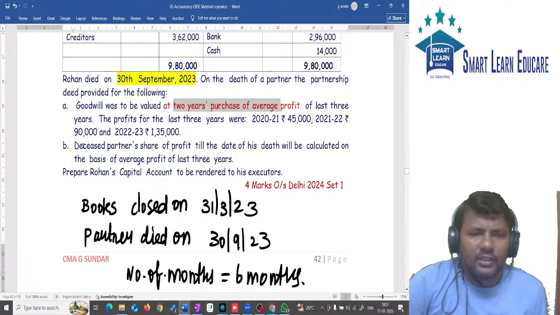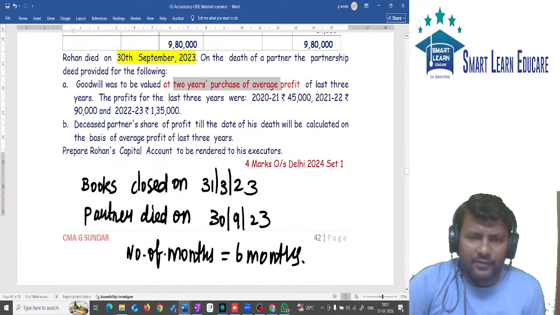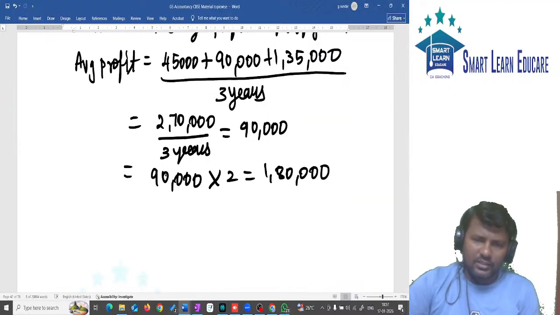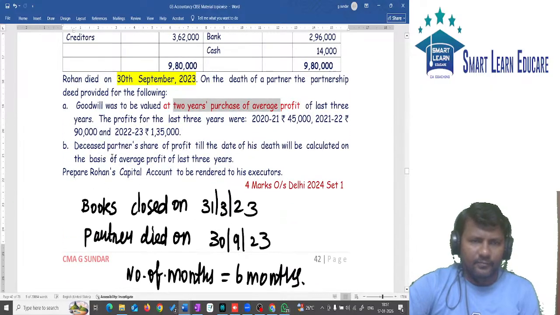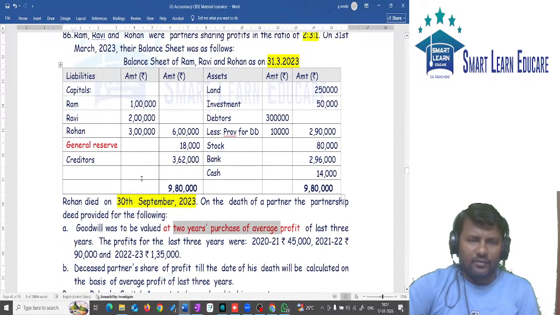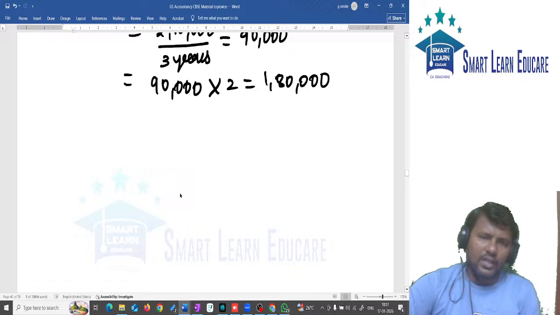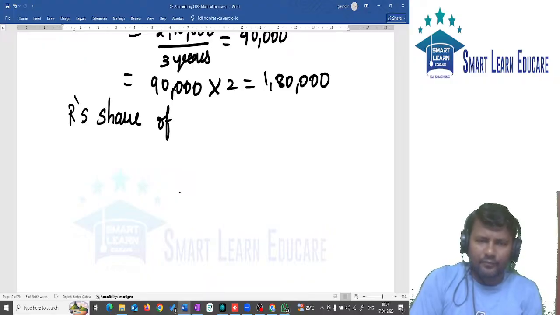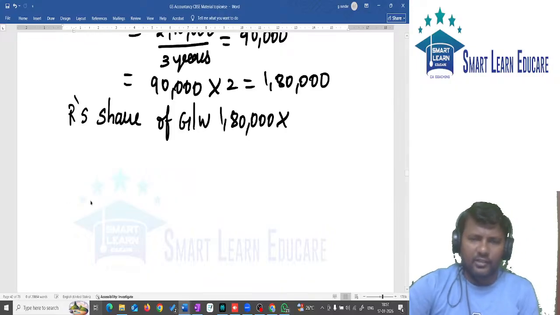After that, the deceased partner's share of goodwill is to be calculated. This is the total goodwill of the firm. Who is the deceased partner? R. What is R's share of goodwill? It is 1,80,000 into profit sharing ratio.